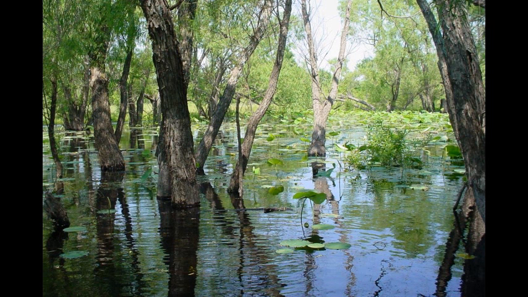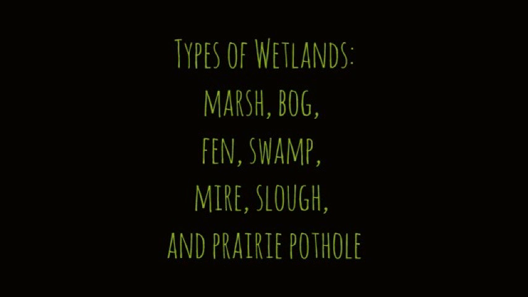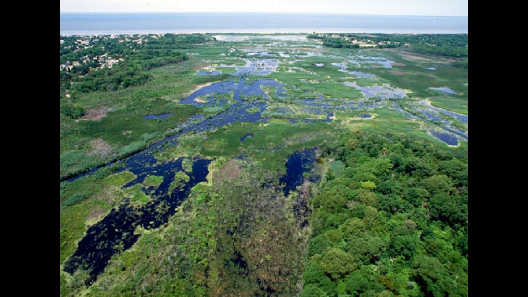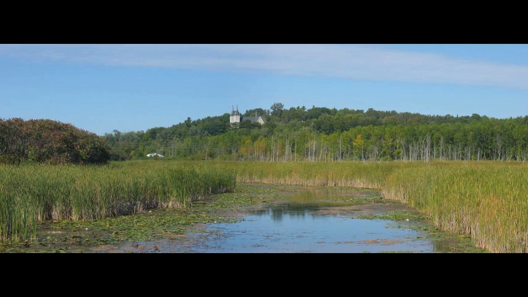There are many different types of freshwater wetlands: marsh, bog, fen, swamp, mire, slough, and prairie pothole. These places can look very different, but because they are all areas with wet soil or water that covers soil, they are considered wetland.